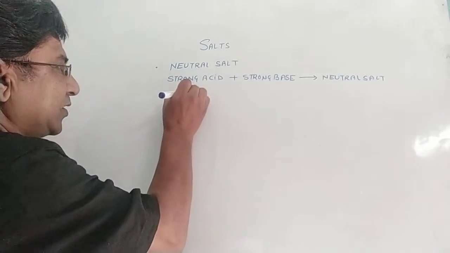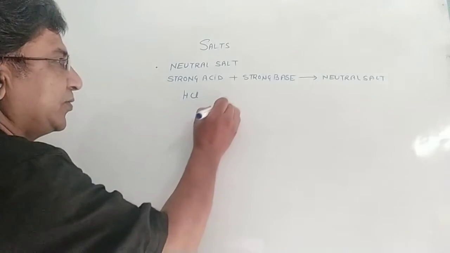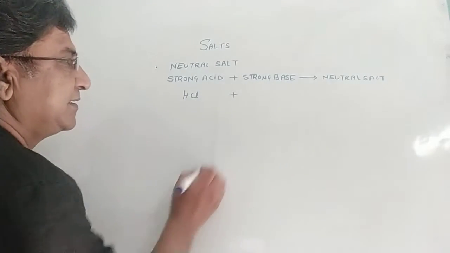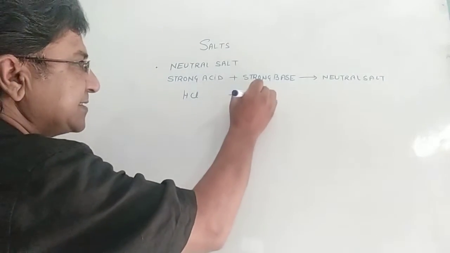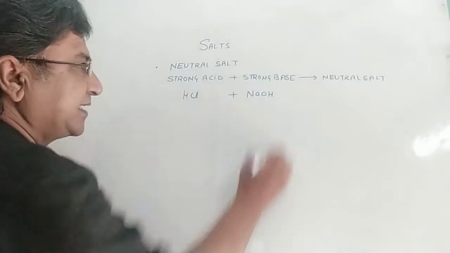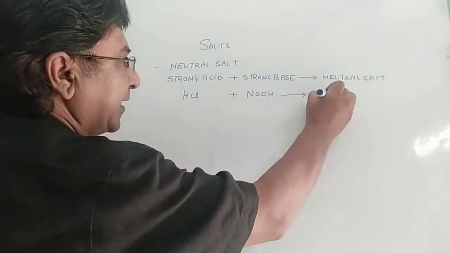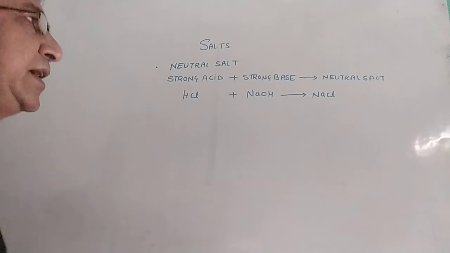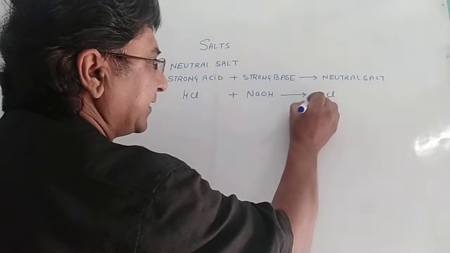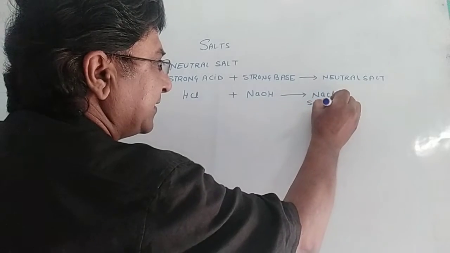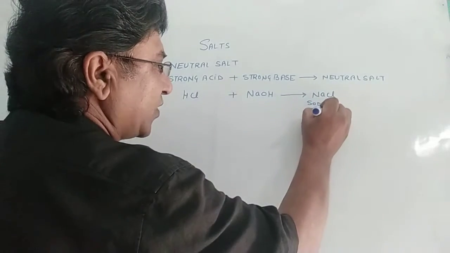Strong acid, let's take HCl, hydrochloric acid, which is a strong acid, and a strong base, that is NaOH, sodium hydroxide. Together they will form a neutral salt, sodium chloride, along with water. Remember that this is the neutral salt.